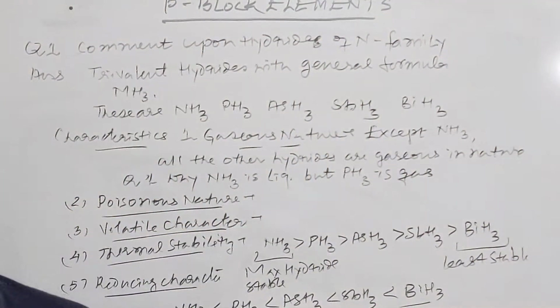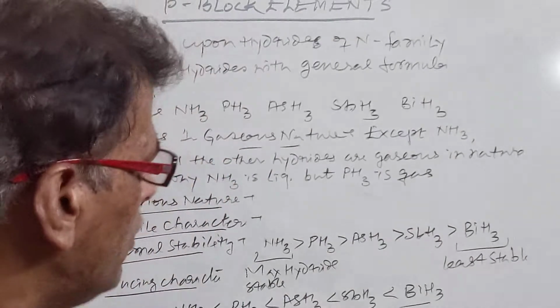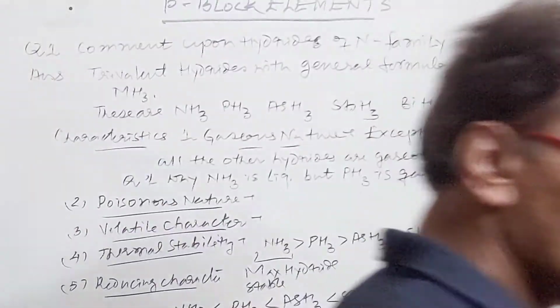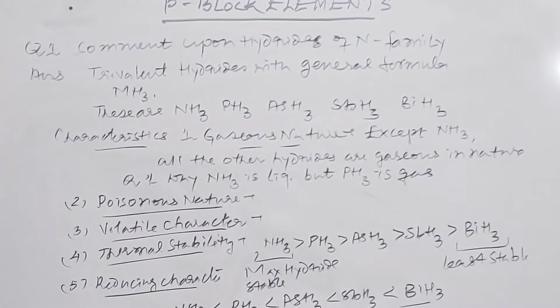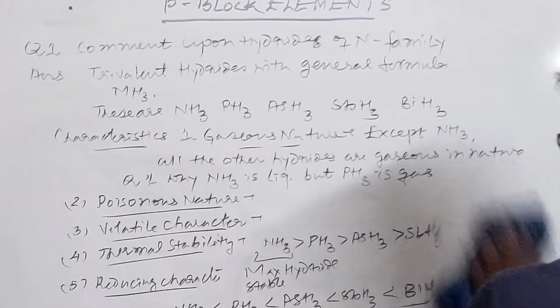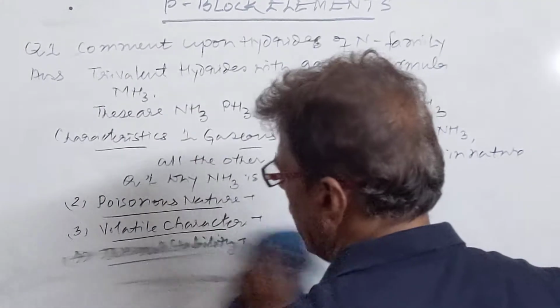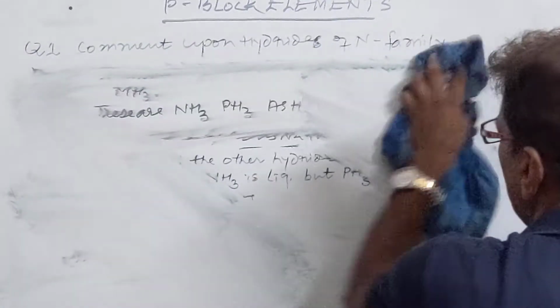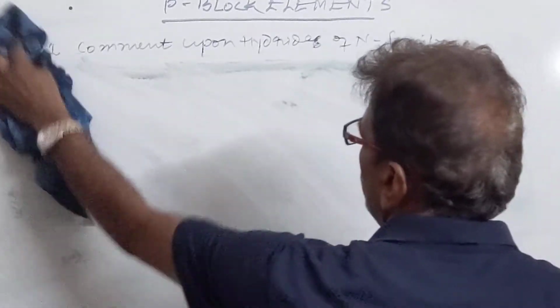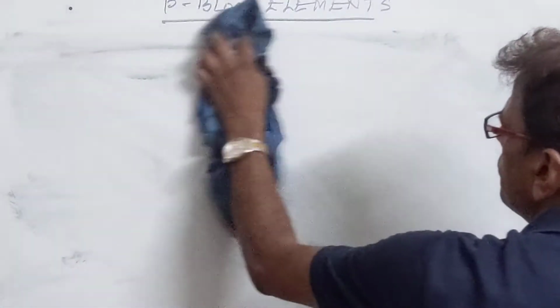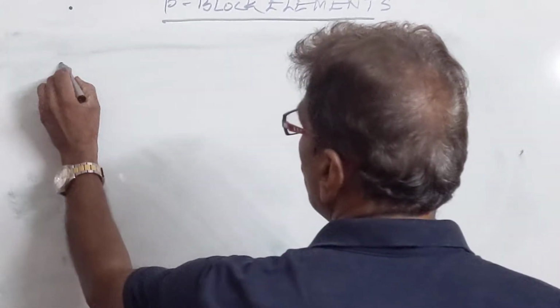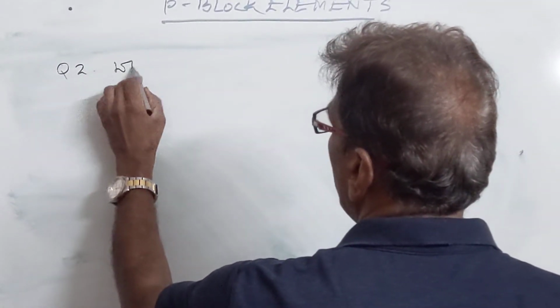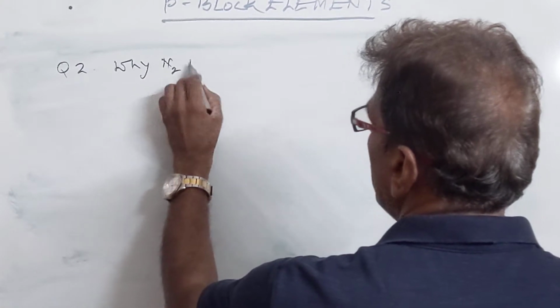So all of these questions are to be sorted out with the explanation of these properties. You can easily answer all these questions. Then we come to the next question: why N2 is chemically inert. The nitrogen gas is chemically inert, why is it so inert, why not so reactive? So question number 2 of this lecture is, why N2 is chemically inert.